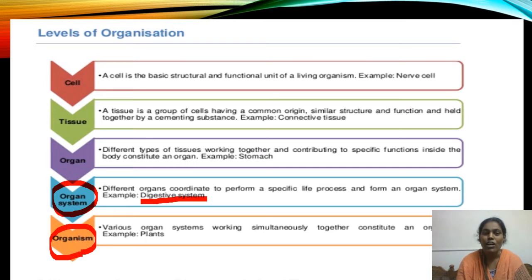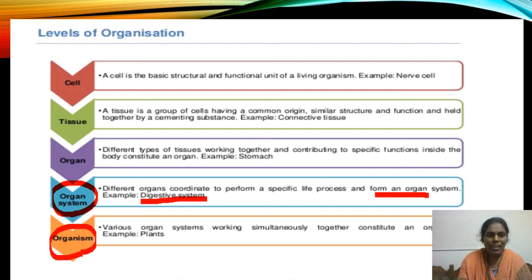Different organs coordinate with each other to perform one specific life process. Digestive system is very useful for digestion. Whatever organs are involved in this digestive system perform digestion only. Like that, different organs which perform a specific life process form an organ system.